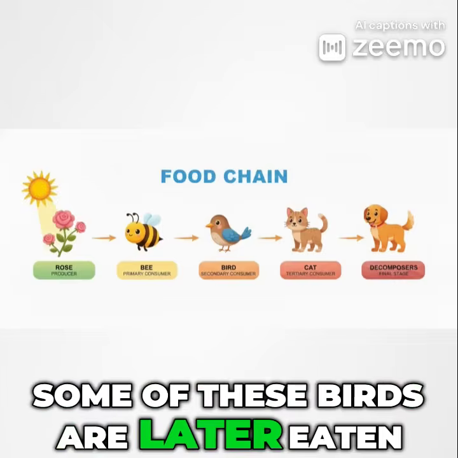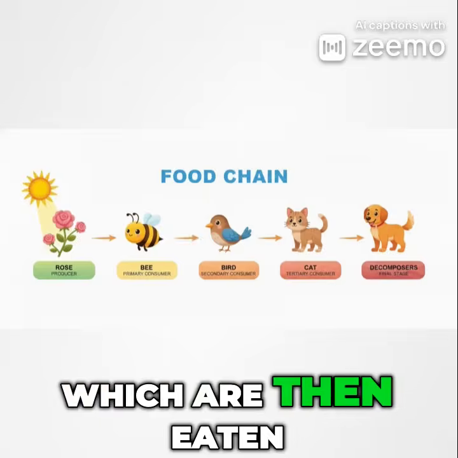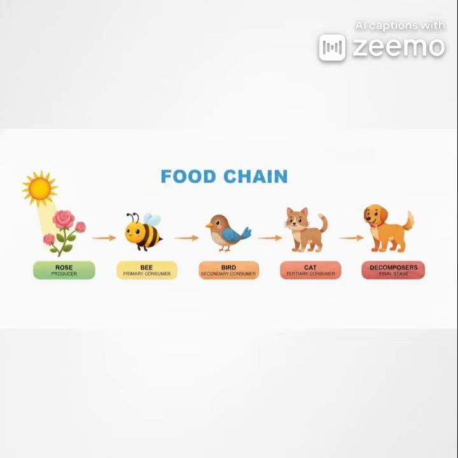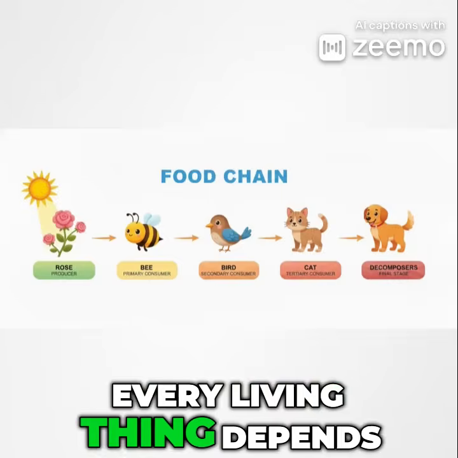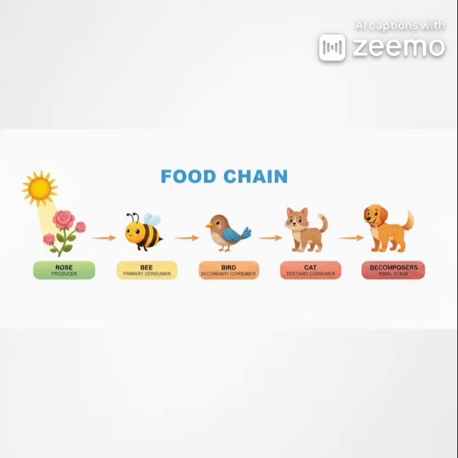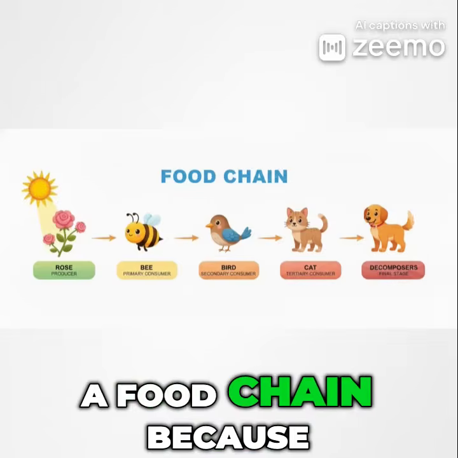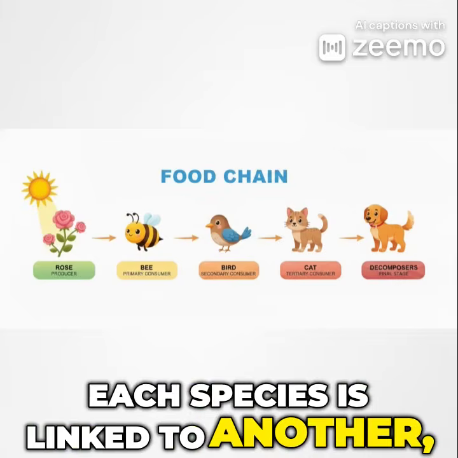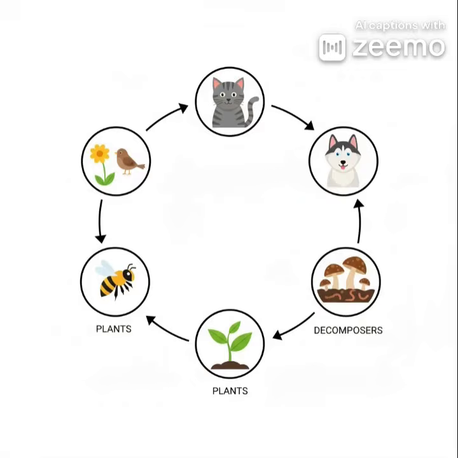Some of these birds are later eaten by small animals, which are then eaten by bigger animals. In this way, every living thing depends on others for survival. This system is often called a food chain because each species is linked to another, like the links in a chain. However, it is more than just a chain.